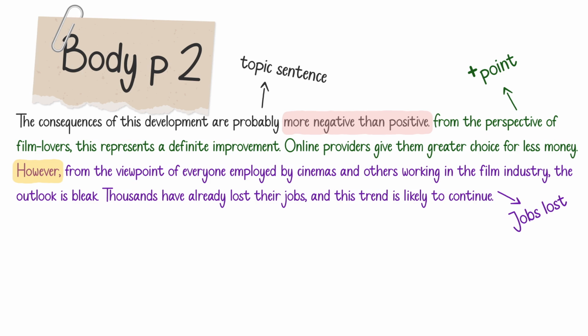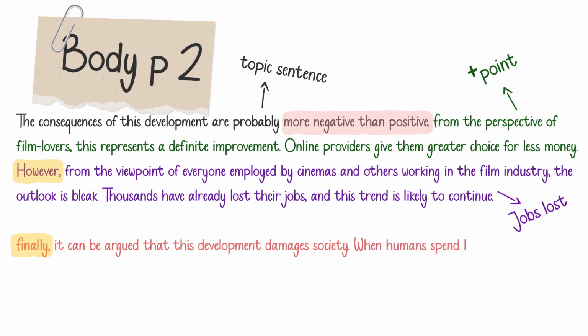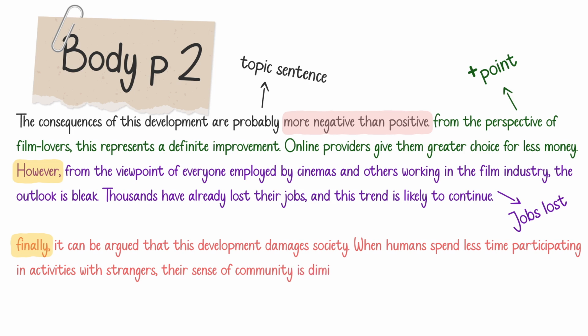Now, the second one and the last one. I'm using a cohesive device, finally. Finally, it can be argued that this development damages society. What do I mean by damaging society? I have to explain more. I have to provide more details in order to support my position here. When humans spend less time participating in activities with strangers, their sense of community is diminished.